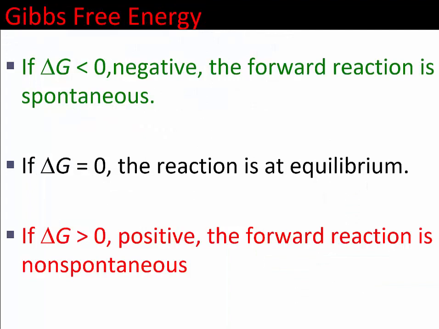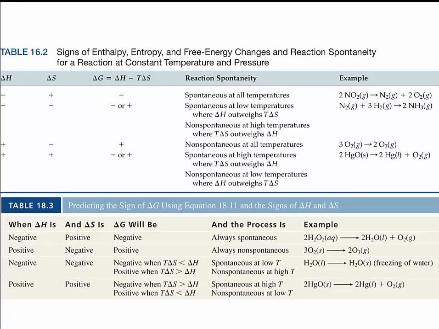So, Gibbs free energy. If delta G is negative, the forward reaction is spontaneous. This is your criterion for spontaneity. Put a big smiley face next to it, give it a little star. The question "is my reaction spontaneous or not?" is really saying, is delta G negative? If delta G is 0, the reaction is at equilibrium. Both my forward and reverse processes are happening. If delta G is bigger than 0, if it's positive, the forward reaction is non-spontaneous, but the reverse reaction is spontaneous. So looking at our combinations of delta H and delta S, that will give us a delta G.